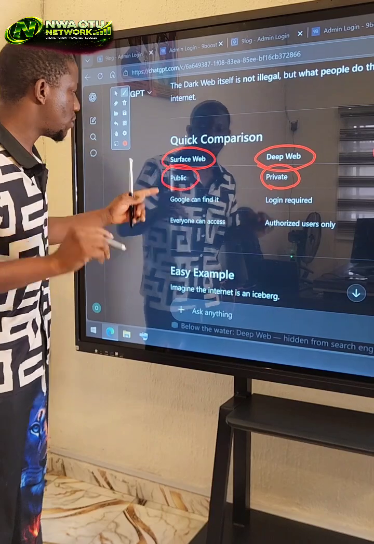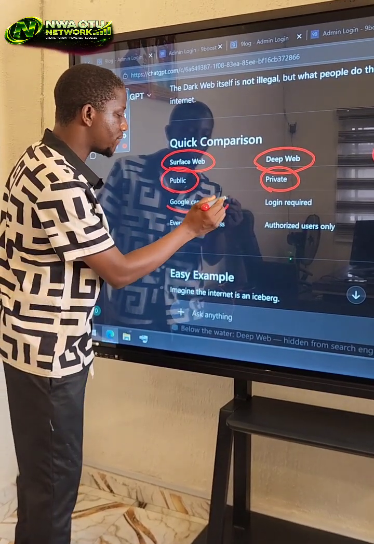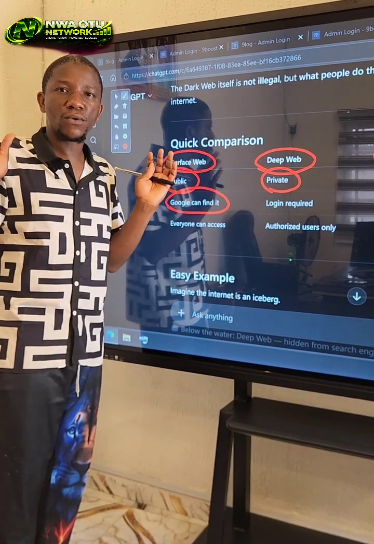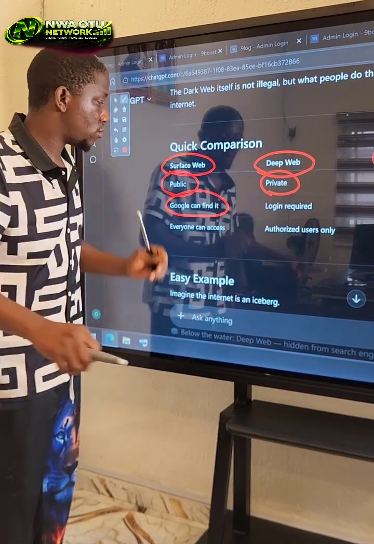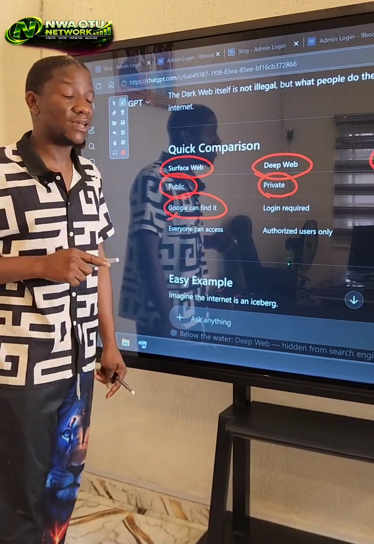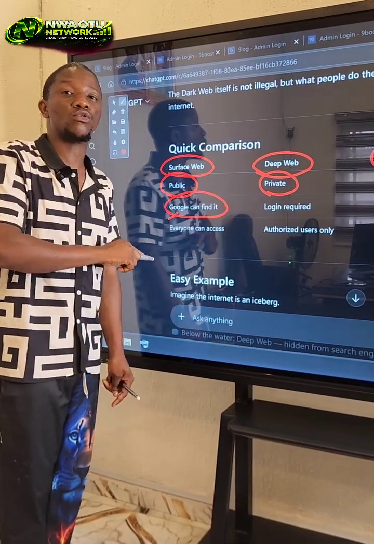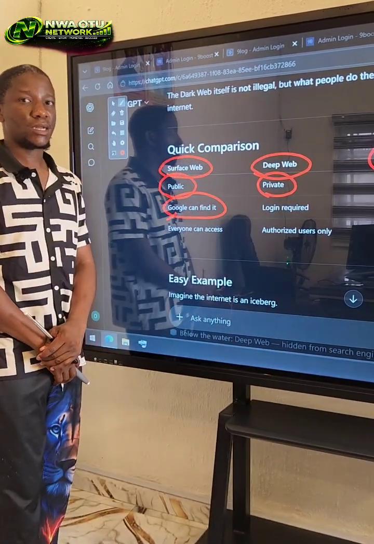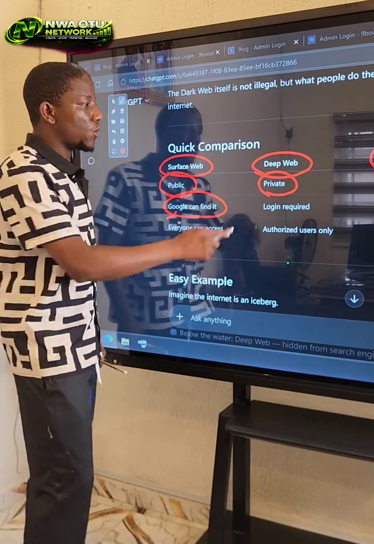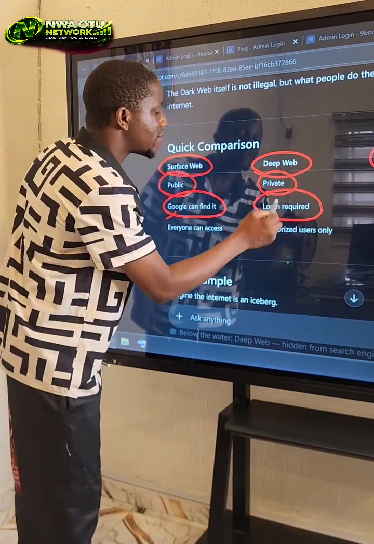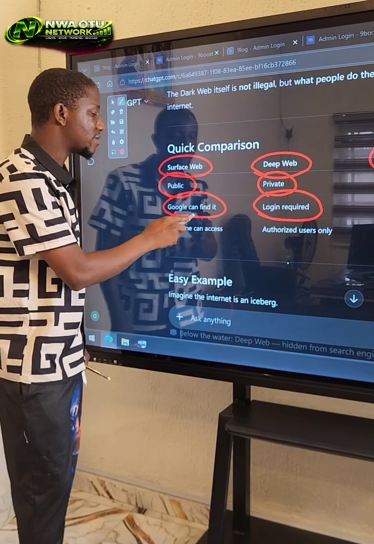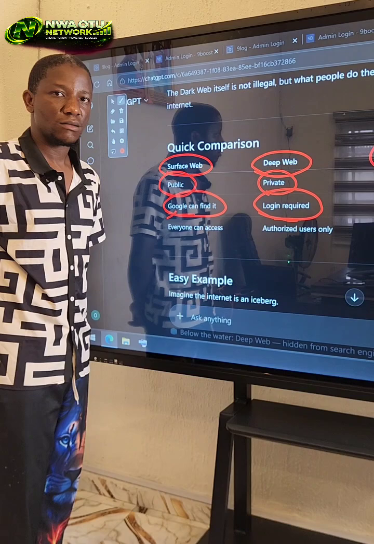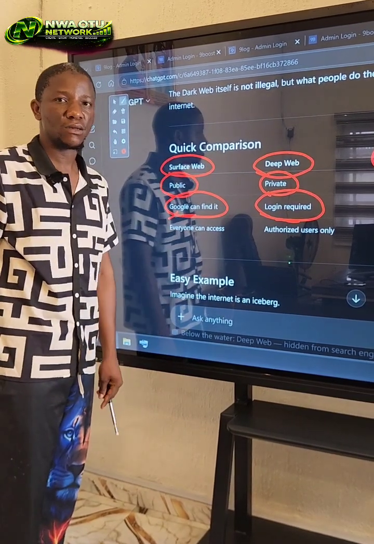Are you following? Now, the second, Google can find it on public. You can come to Google and search for anything you are looking for. Once that thing is on the surface web, Google will find that thing for you. That's the reason why people were using Google to do research before ChatGPT came on the Web3. Are you understanding? Good. Now, on the deep web, you need login access. Remember, on the surface web, you can search it on Google and get it. But on the deep web, you must have a login access.